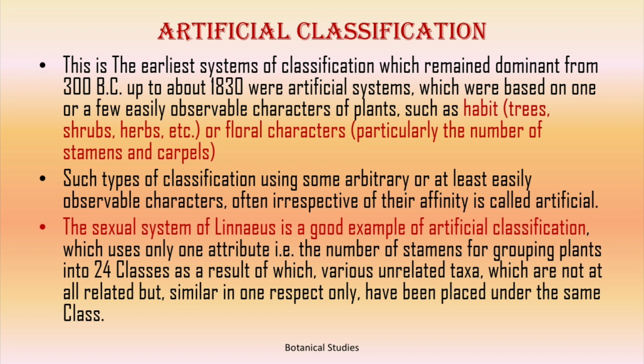artificial. The sexual system of Linnaeus is a good example of artificial classification, which uses only one attribute, that is, the number of stamens, for grouping plants into 24 classes, as a result of which various unrelated taxa, which are not at all related but similar in one respect only, have been placed under the same class.